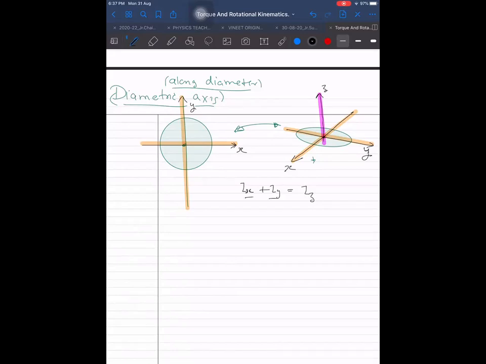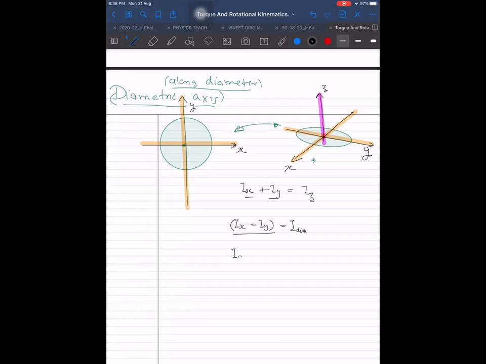But I know that by symmetry, the moments of inertia about x and y will be equal. If these are equal, why don't we just call it I diametric axis? Because it is about the diametric axis, I am calling it I dia or ID simply.